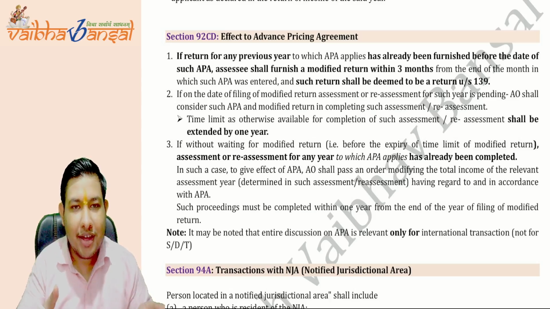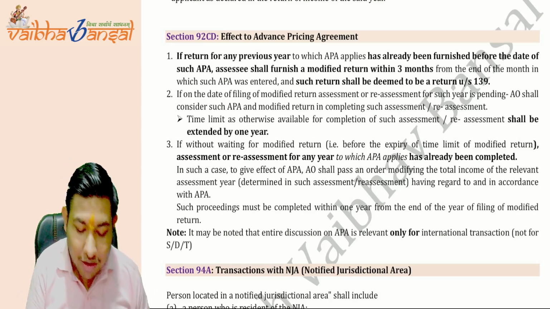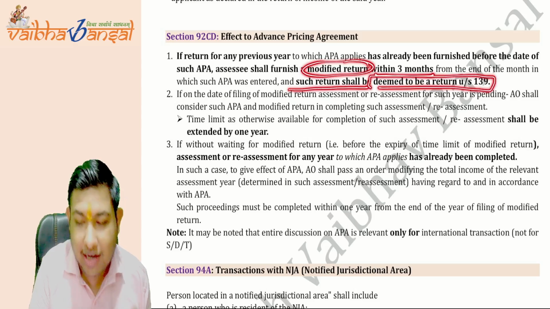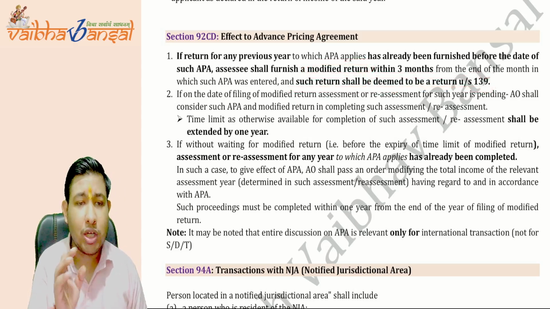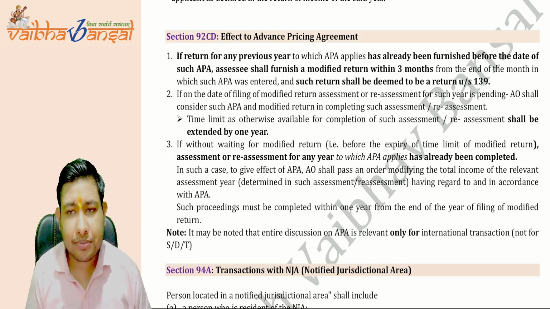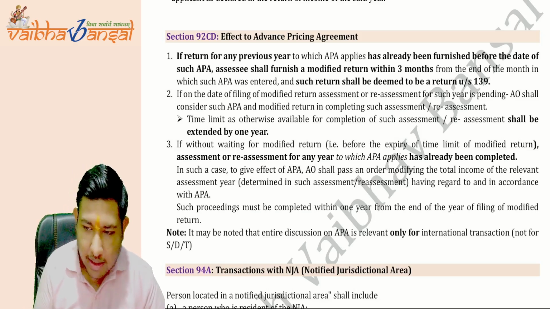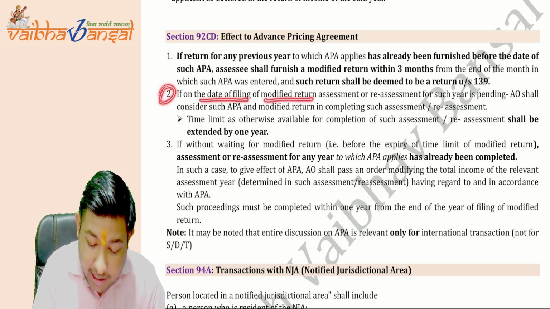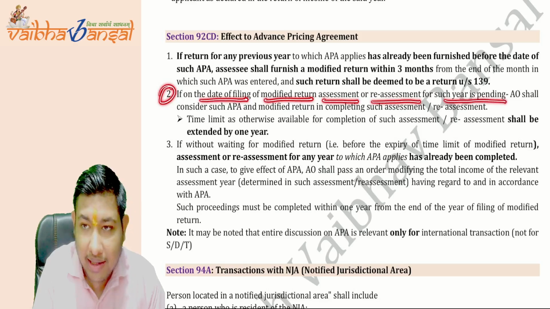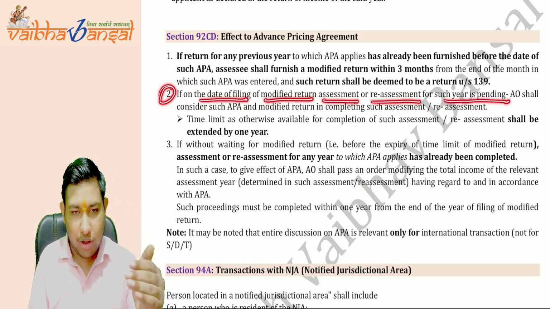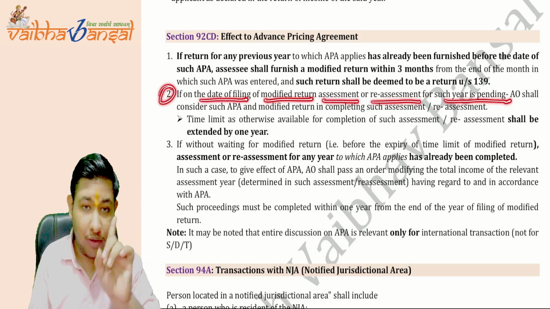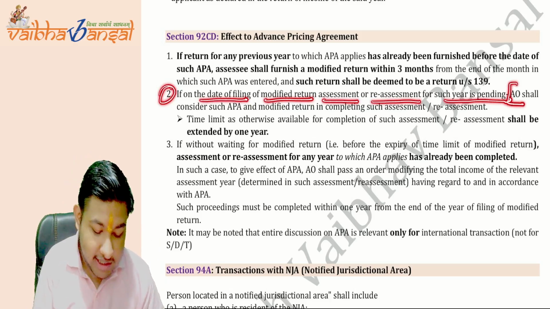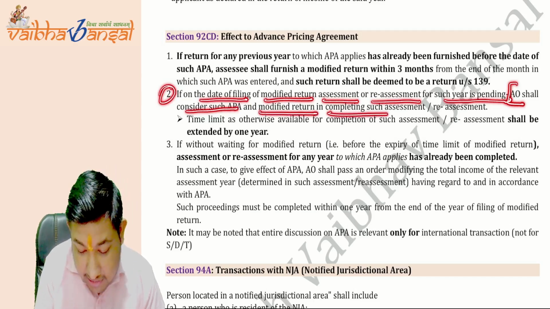Whatever the APA is entered, this is the effect of that: you have to file a modified return within 3 months, and such return shall be deemed to be furnished under section 139. So whatever the return is, it will be deemed to be furnished under section 139 itself. Now what it says, if on the date of filing of the modified return, the assessment or reassessment for such year is pending, for which you are filing the modified return, then the AO shall consider such APA and modified return in completing the assessment or reassessment.